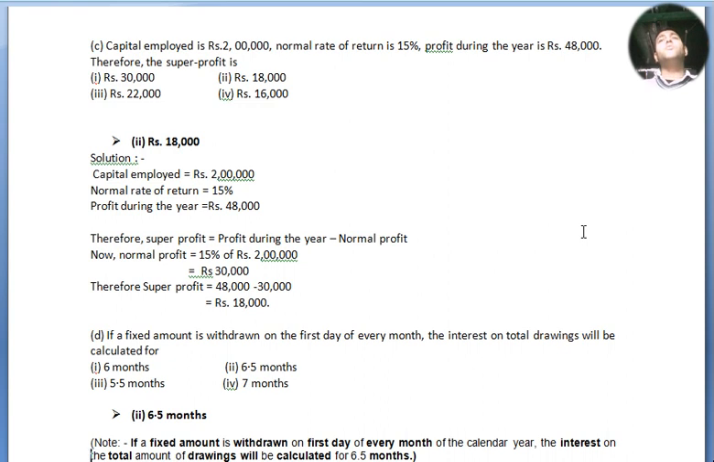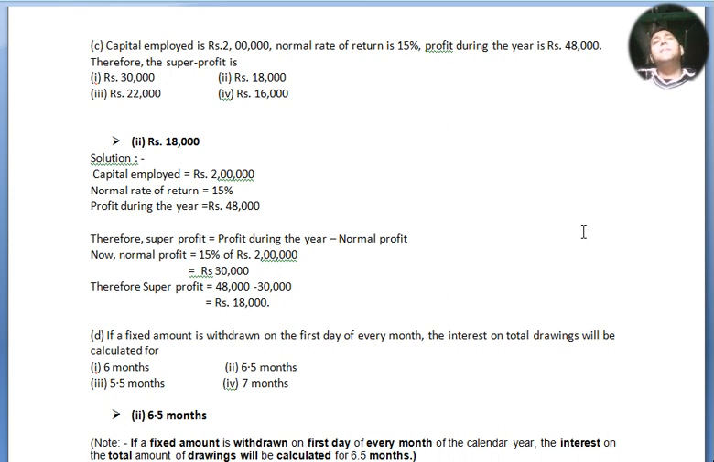Now let's move to our solution part. Capital employed is 2 lakh. Normal rate of return equals 15%. Profit during the year equals rupees 48,000. Therefore, super profit equals profit during the year minus normal profit. Normal profit equals 15% of rupees 2 lakh, which equals 30,000. Therefore, super profit equals 48,000 minus 30,000, which gives us rupees 18,000. Now let's move to D.